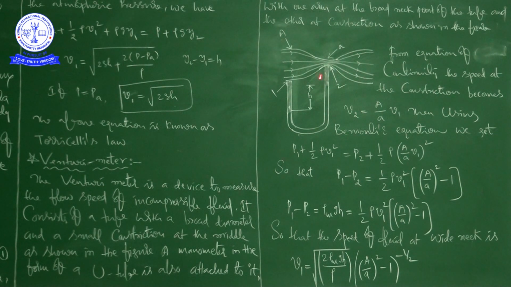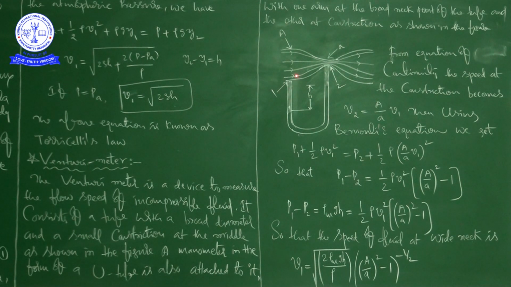See here, a broad tube, and at the middle it has a small constriction. A manometer in the form of a U-tube is also attached to it, with one arm